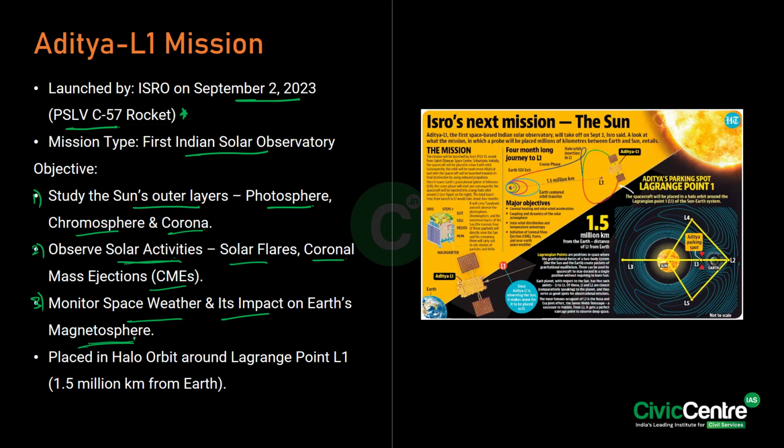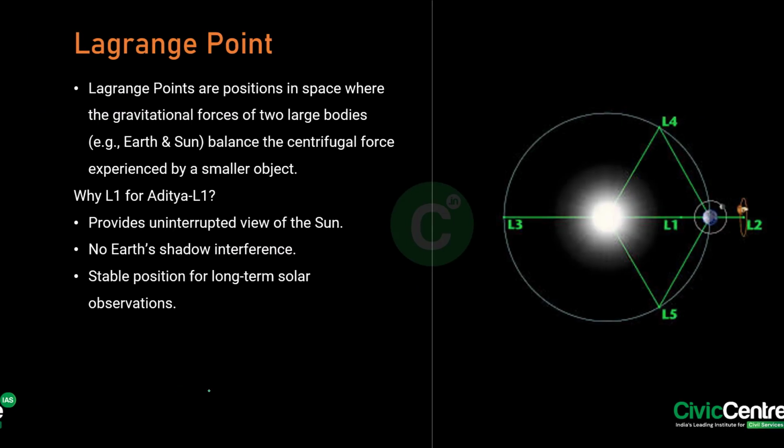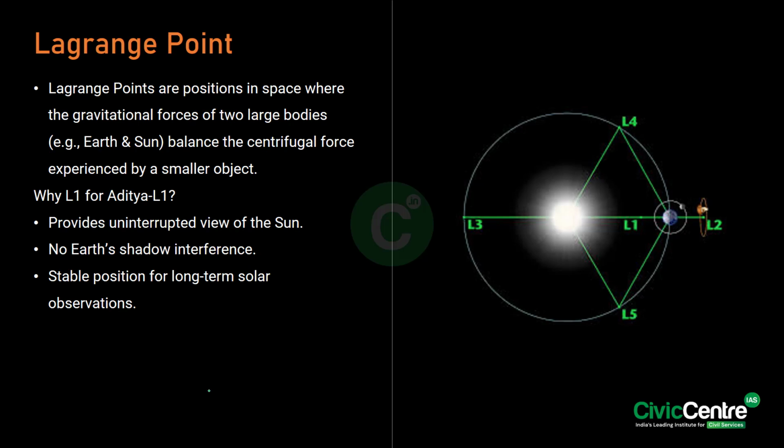And you have to know that Aditya-L1 is placed in a halo orbit around the Lagrange point L1, and you have to note that this is 1.5 million kilometers away from Earth. Now, moving forward, what are these Lagrange points? See, the Lagrange points are positions in space where the gravitational forces of two large bodies, for instance Earth and Sun, balance the centrifugal force experienced by a smaller object.